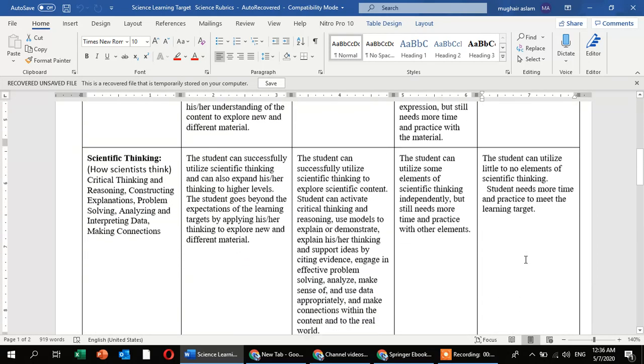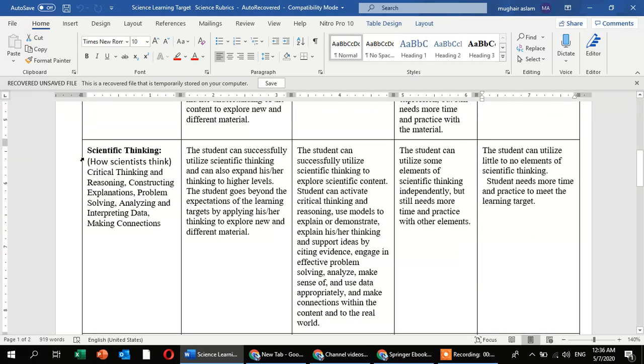Now, we are observing the scientific thinking in your activities. How scientists think: critical thinking and reasoning, constructing explanations, problem solving, analyzing and interpreting the data, making connections. You can successfully utilize scientific thinking and can also expand your thinking to higher levels. A student goes beyond the expectation of the learning target by applying his or her thinking to explore new and different materials.